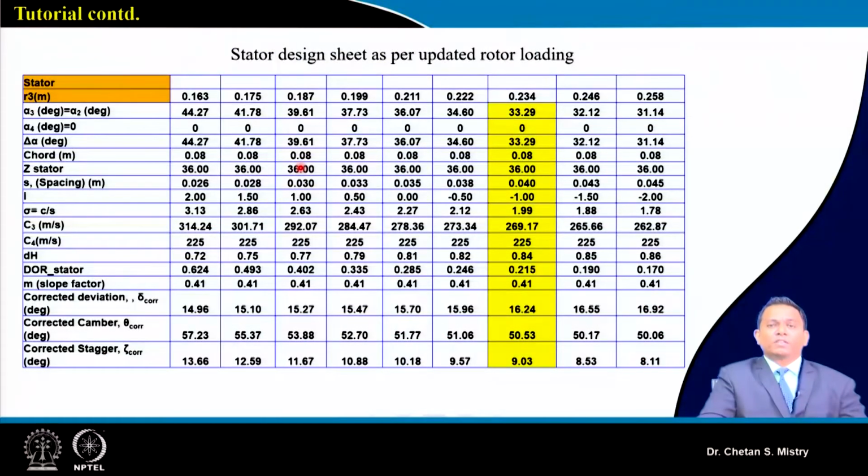Now, we will not be discussing the stator design at the hub, we will not be discussing the stator design at the tip, because this is known to us in the sense that my alpha 3 is equal to alpha 2, and alpha 4 we are assuming to be 0. We have done our calculation for the number of stator blades, that is, say, 36, and again here in this case the incidence angle at the hub we are taking as positive 2 degrees. So here we are assuming our incidence angle at the tip to be, say, minus 2 degrees. Okay, and this is all the calculation at the hub station.